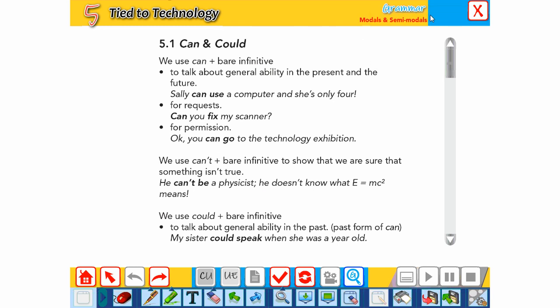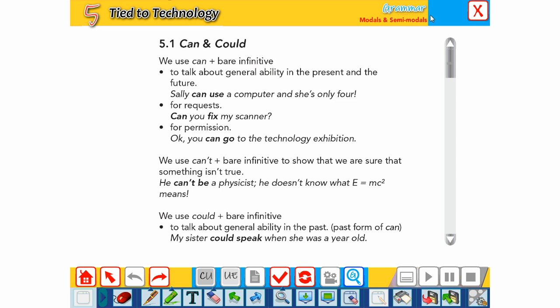Hello, Prep 2, and today we are going to take a new grammar lesson, which is the modals. We are going to take the modals, the semi-modals, and the perfect modals, but today we are going to talk about the modals. Okay, so can you guess what these modals are? Excellent, like can, could, will, would, shall, should, may, might. All these are called modals.